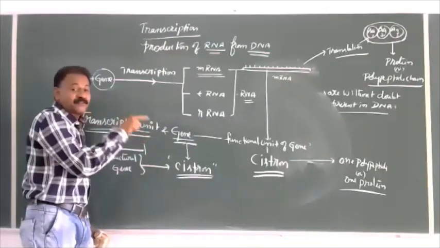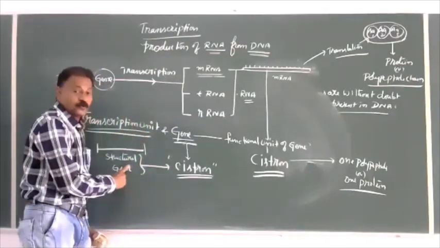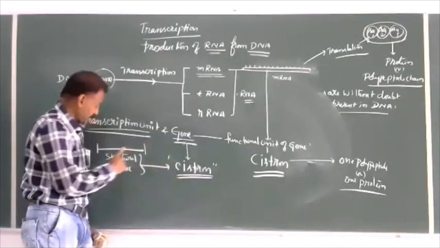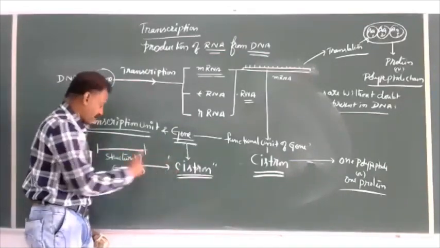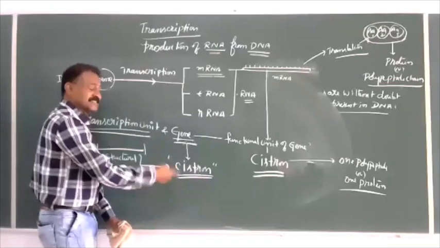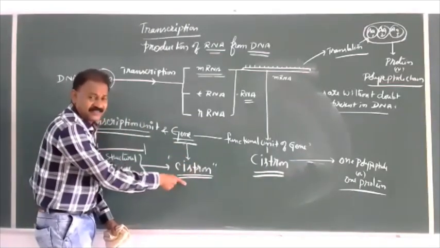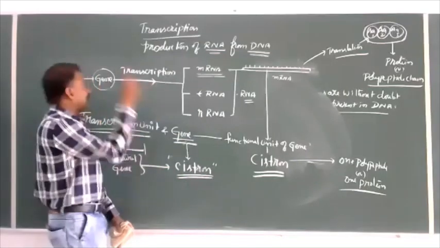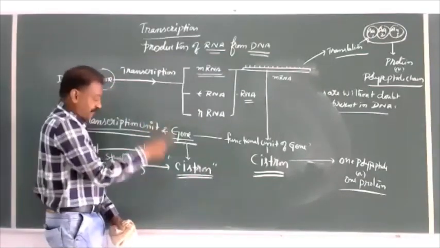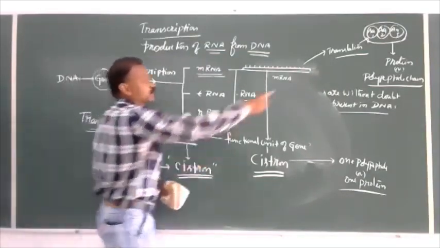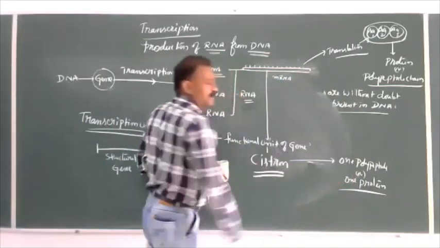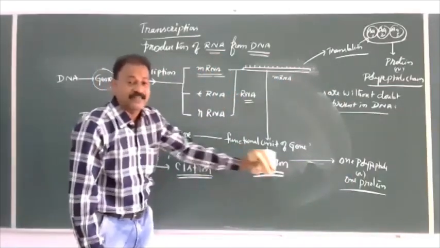The part of the transcription unit which produces a cistron is called a cistron, a structural gene. Then what is cistron? Cistron is that area in the DNA in the form of gene which is responsible to produce a polypeptide chain.